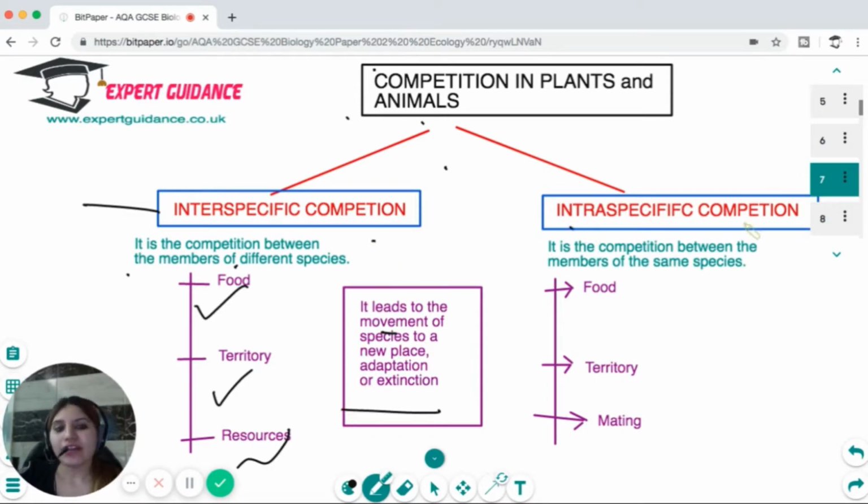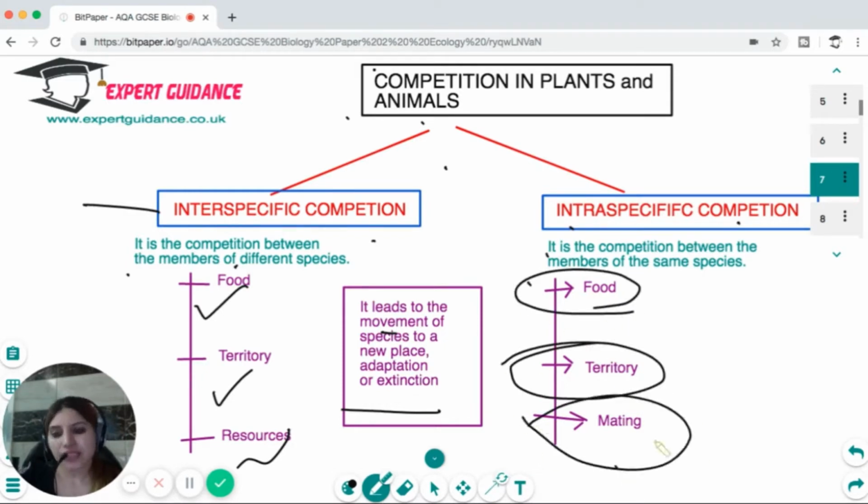On the other hand, intraspecific competition is a competition between the members of the same species. So within the members of the same species, again, there could be a fight for food, for territory, and to find a suitable mate.